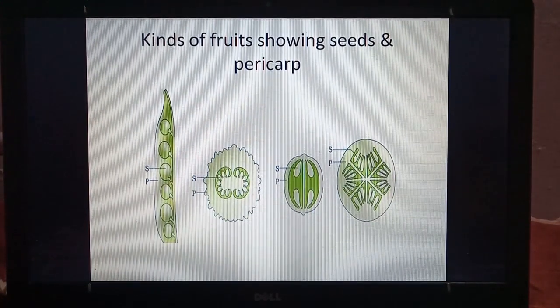One of the figures will be shown and it will be asked what is S and what is P and what is their function. So can you guess? Yes. The function of seed is that it contains embryo which will produce new plant, and the function of P or pericarp is protection.